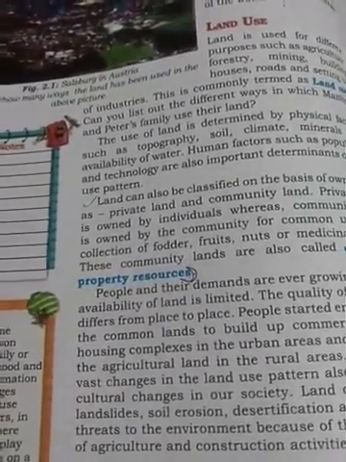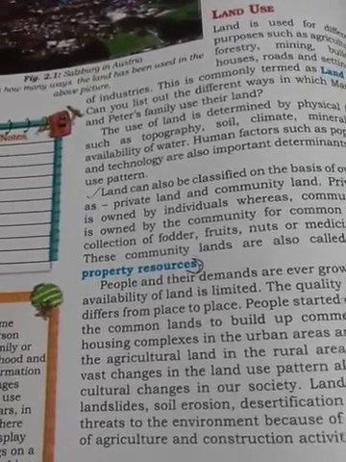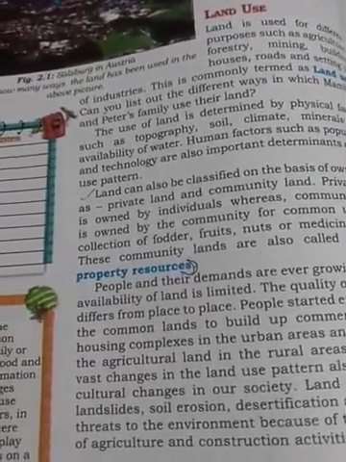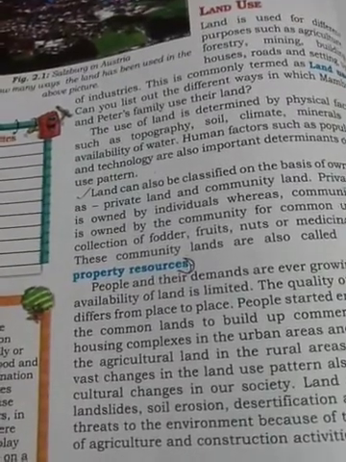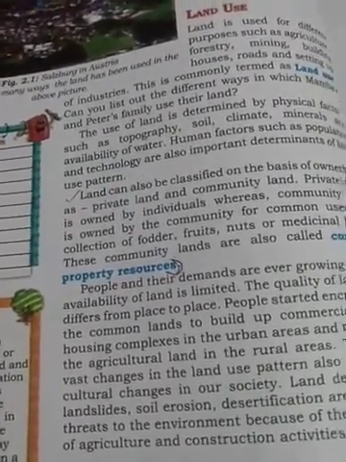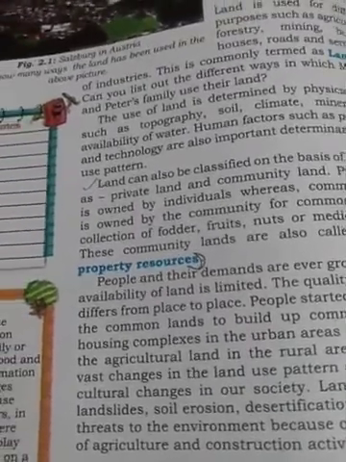People are now using land for various recreational purposes. The changes in land use also lead to degradation of land. It has also led to desertification, landslides, and soil erosion, and this has become a threat to the environment.